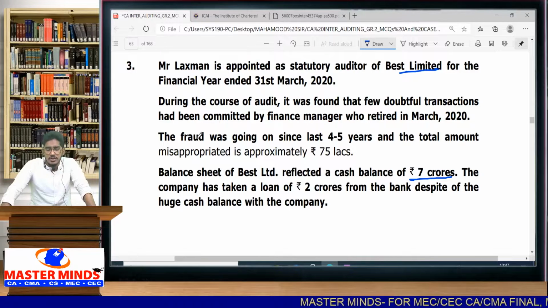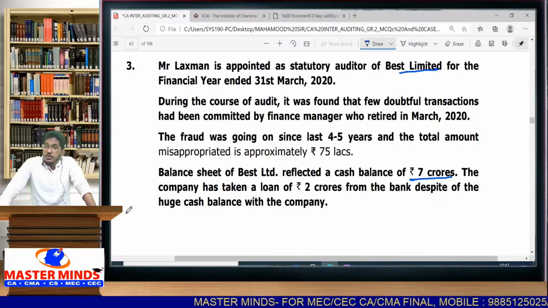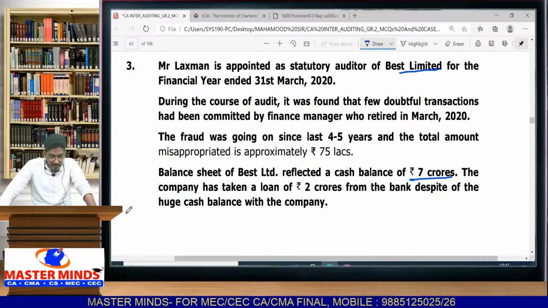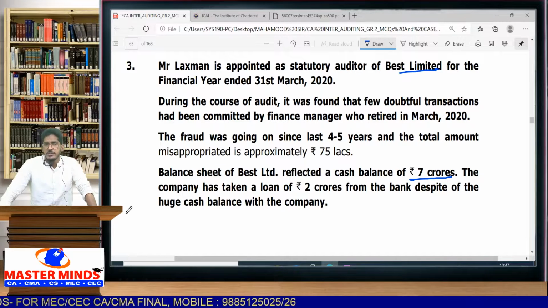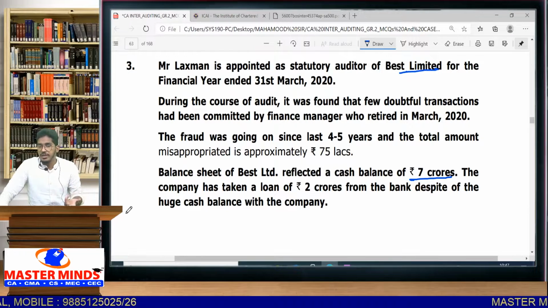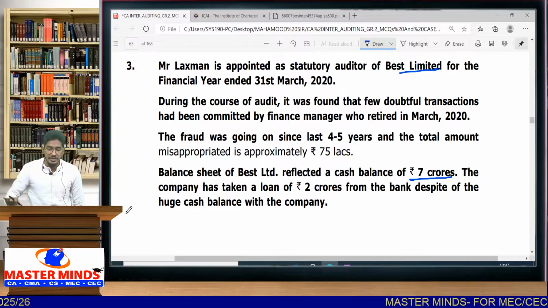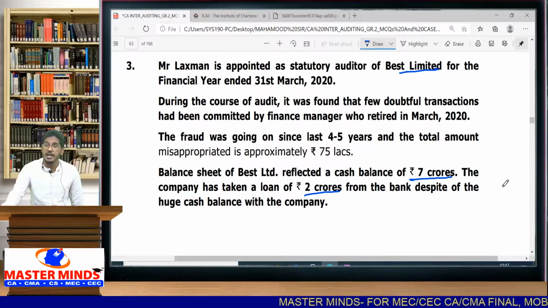See, generally companies will not maintain huge amounts of cash in hand, but this company is maintaining 7 crores in cash as on the balance sheet date, which is very much doubtful. Then the company has taken a loan of rupees 2 crores from the bank despite the huge cash balance. If you have that much cash, why do you need a loan? That means you have enough reserves, right? But when I observe the balance sheet, they have a cash balance of 7 crore rupees, and in addition they have even taken a loan of 2 crores from the bank, even though they have 7 crores of cash.